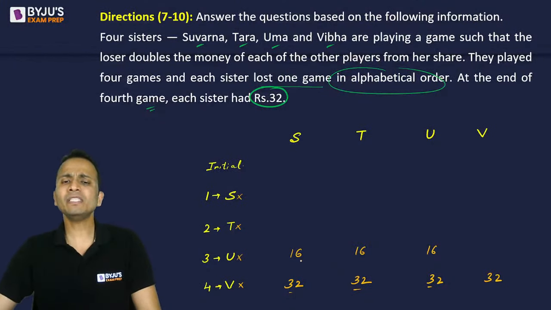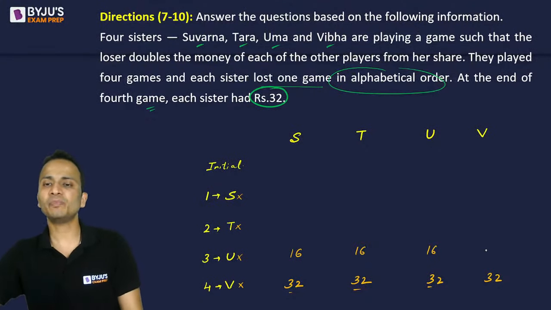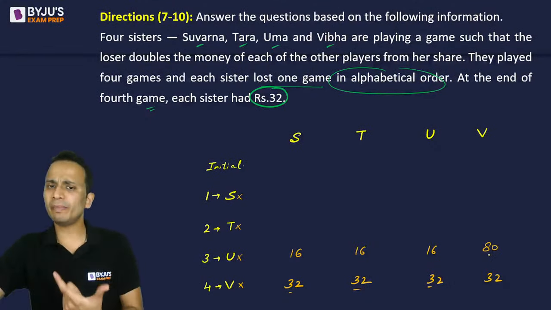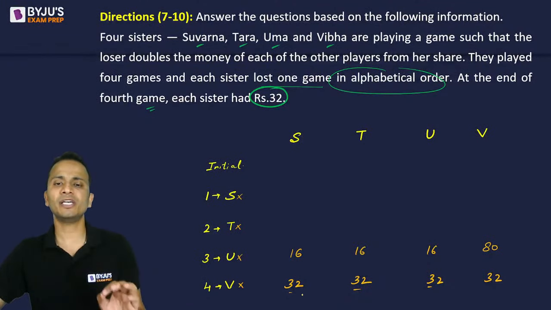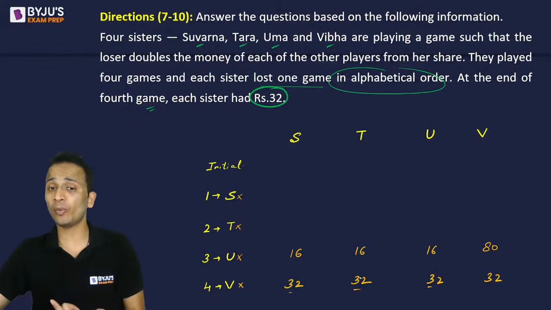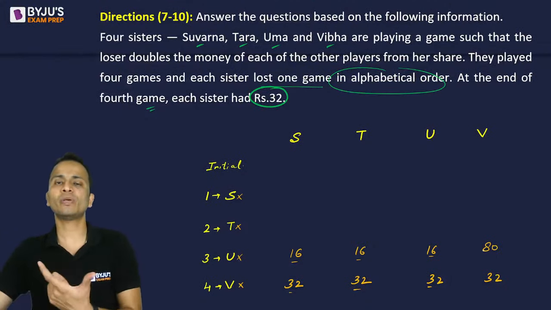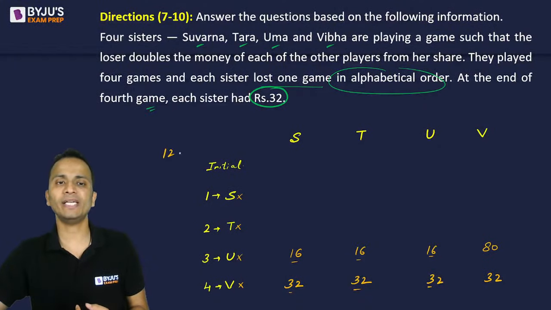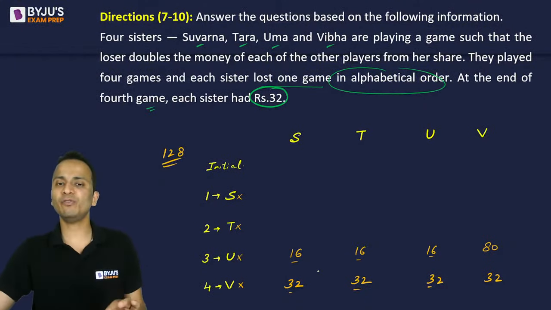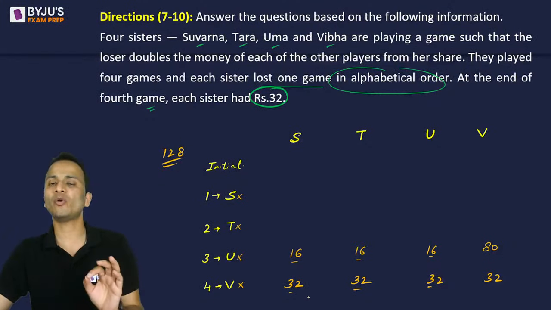So that means in this round, V has given 16 rupees to S, T and U. So a total of 48 rupees is given. So before this round, V must be having 32 plus 48, that is 80 rupees. The sum of the money will remain the same. So in the last round, the sum is 32 plus 32 plus 32 plus 32, that is 128. So if you have half the money of these three, then to find out the money with the fourth person, you can use the total sum of 128. The sum of money with everyone in any round should be equal to 128 rupees.